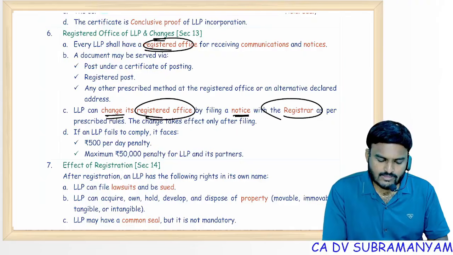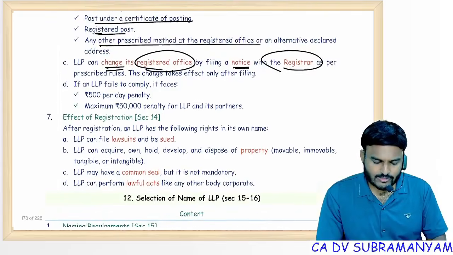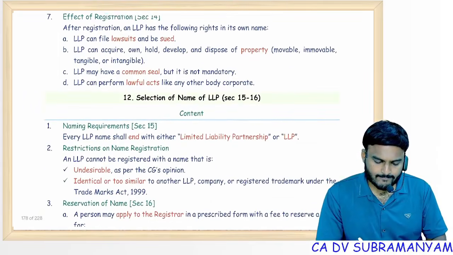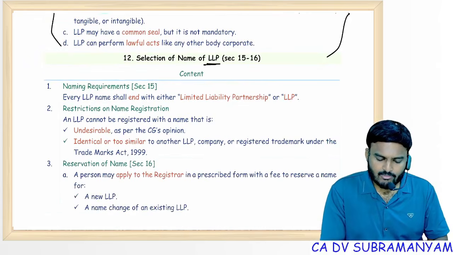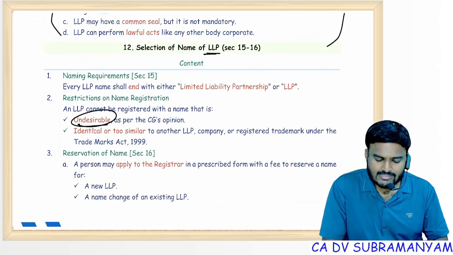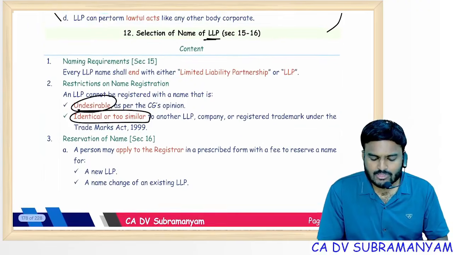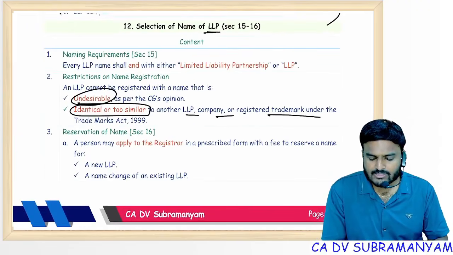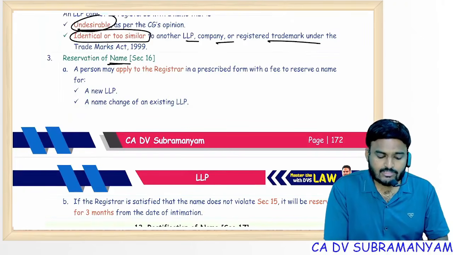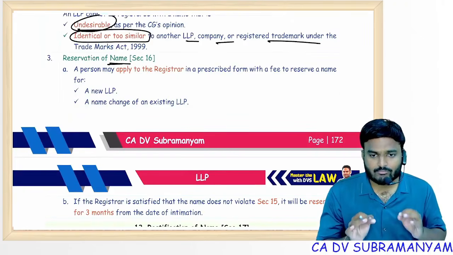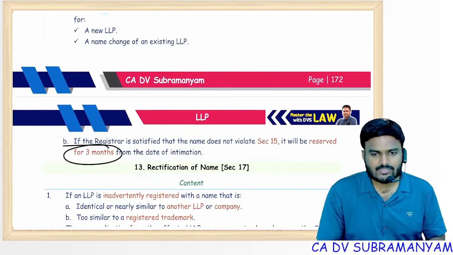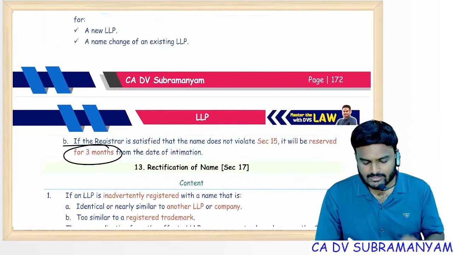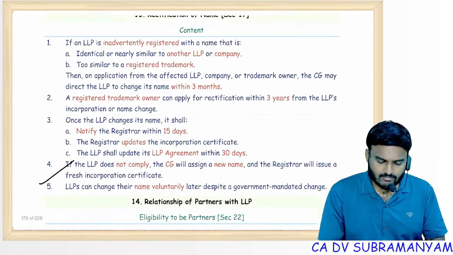Importance of registered office: yes, documents will be served to the registered office address only. Effect of registration: similar to effect of registration of company. Name of LLP should be unique, should not be undesirable, should not be identical or too similar to the name of another LLP, company, registered trademark. Name reservation, this is important. For LLP, name reservation is for a period of 3 months. Once name is reserved, it will be reserved for 3 months. Rectification of name I covered.